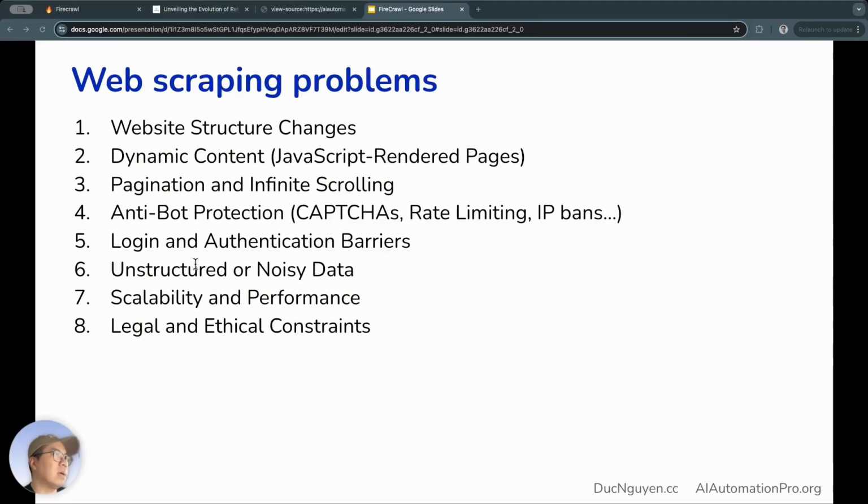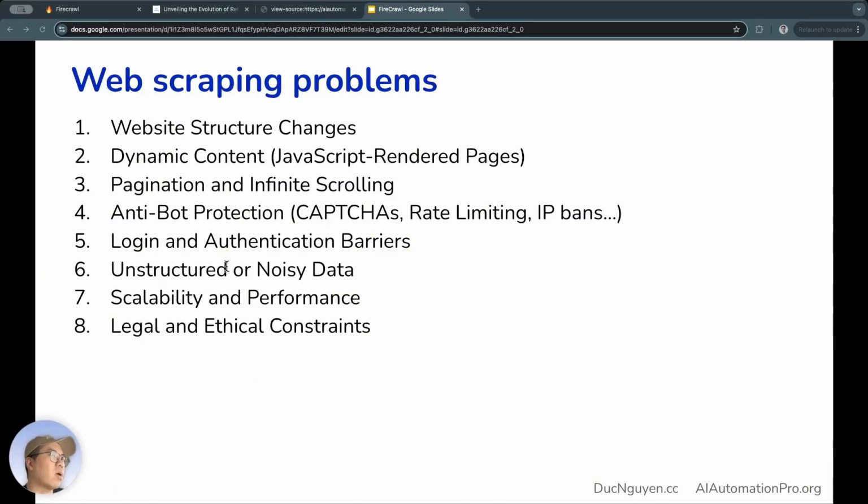For example, on sites like YouTube or Facebook, not all the content is the same for everyone. Usually, when you log into a website, that content will be loaded specifically for you. And not all content is downloaded at once. For example, when you scroll down, more content will appear. Not everything is displayed right from the start for you to scrape.